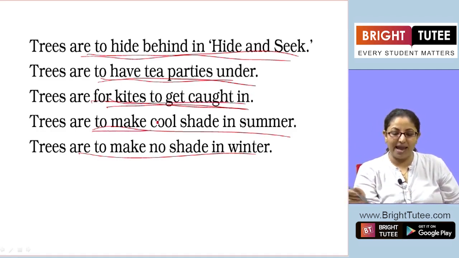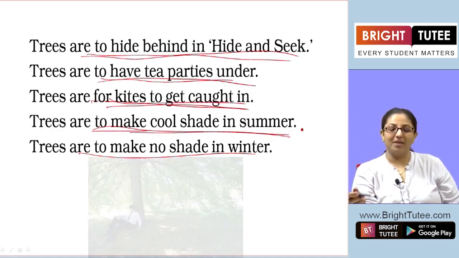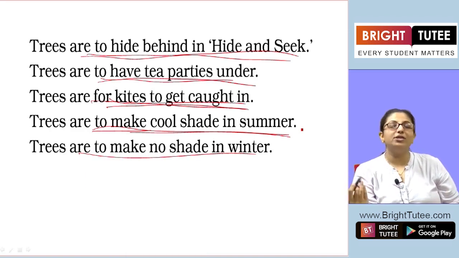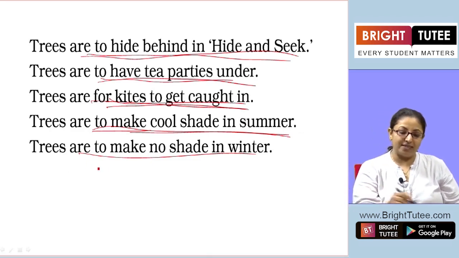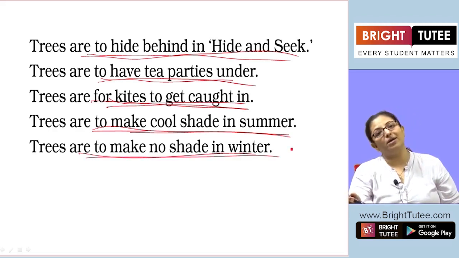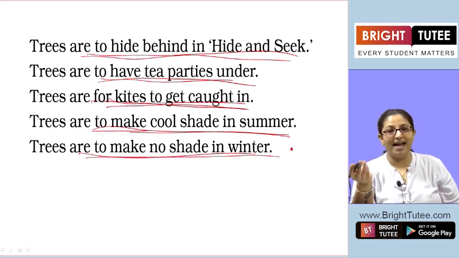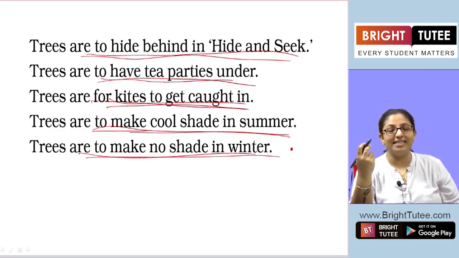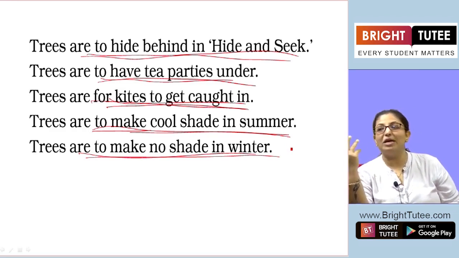Trees are to make cool shade in summer. So trees, because they are huge, they provide good shade. And it's always cooler under the tree, especially in the summer months. Trees are to make no shade in winter. In winter, we don't need shade. As in winters, most of the trees get withered. They get dry. So in winters, we get the whole sun. So trees are even for that.